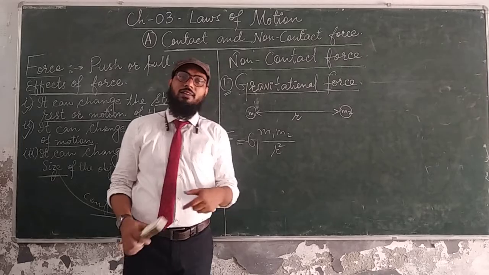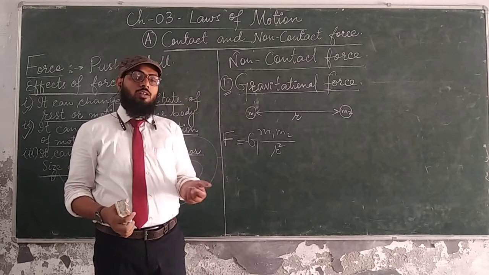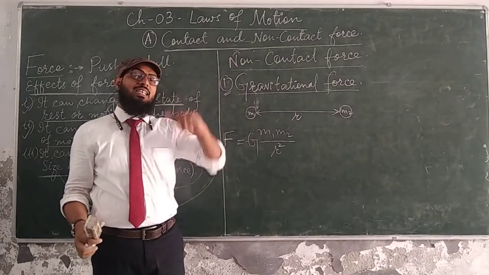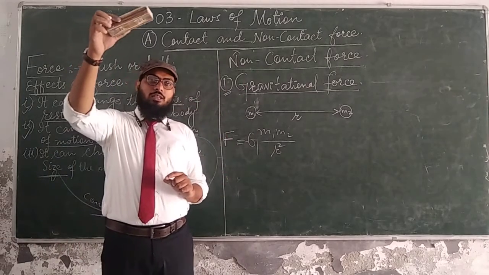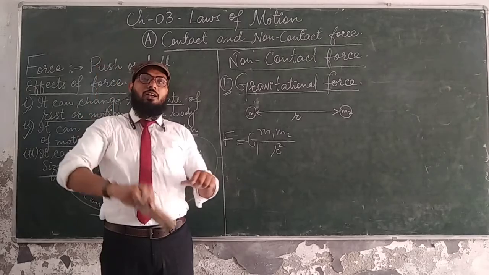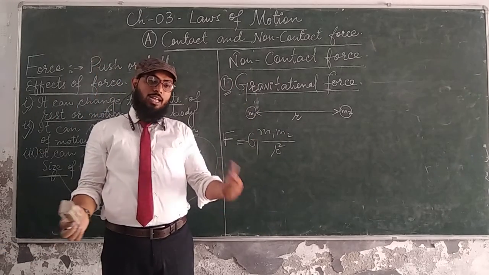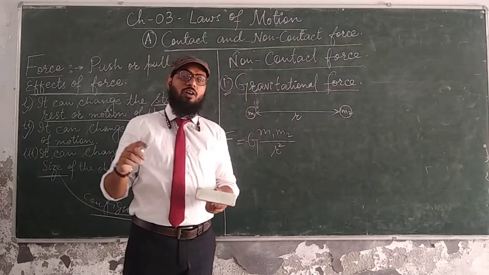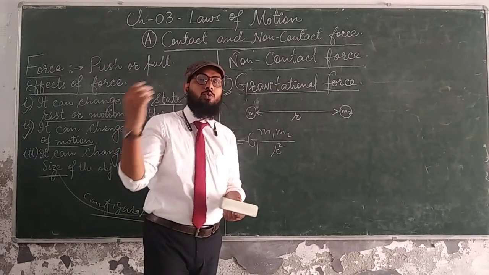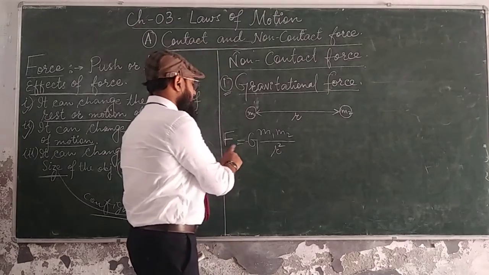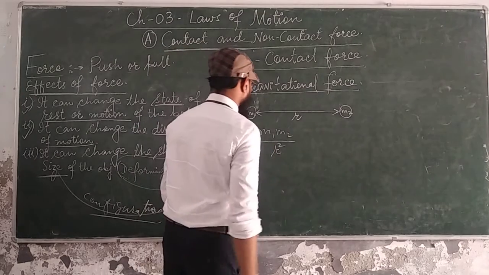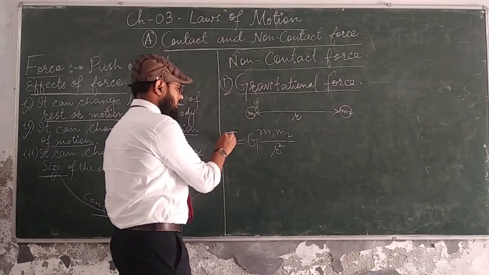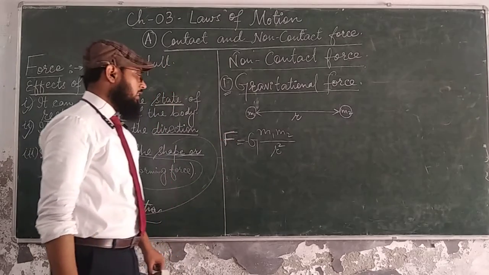Why is only earth's gravitational force observable? This is due to the huge mass of the earth as compared to that body. As compared to this duster, the earth's mass is really huge. That's why we can observe the gravitational force of earth on any kind of body which is falling towards the earth. So F is equal to G m1 m2 upon r square. It is called gravitational force.